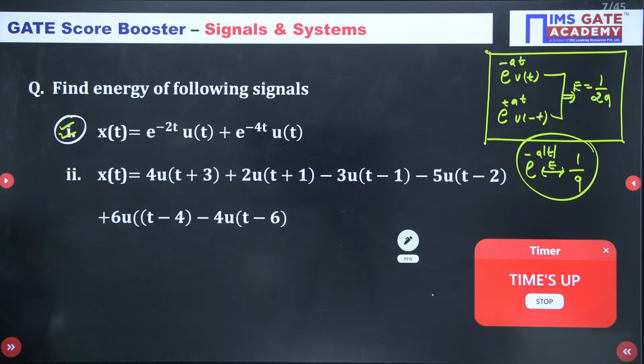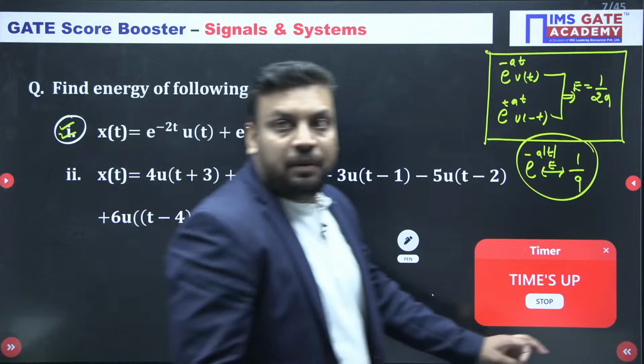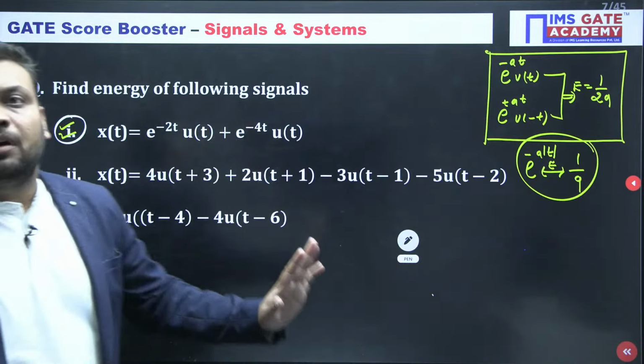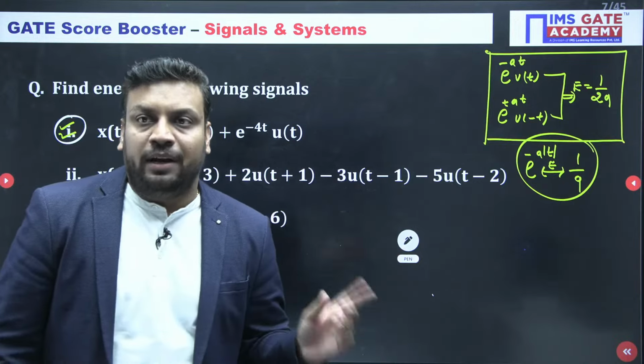Okay, guys, now time is over. 3 by 8 is the correct answer, says Shraddha. Okay, Shraddha. So if such a question comes now, what will 95% of students do?